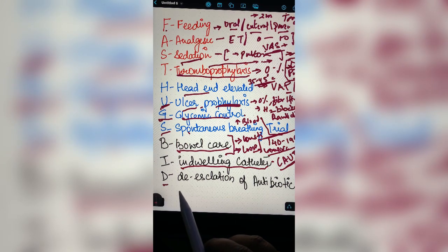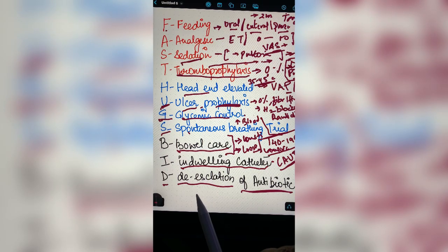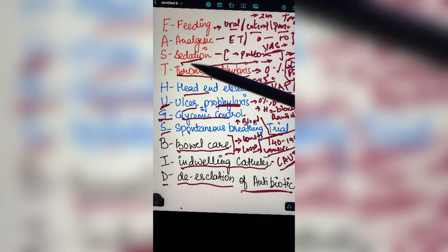Then comes your D, that is de-escalation of antibiotic. Suppose the patient has started with a very heavy dose of antibiotic, try to taper the dose so that the patient can be adjusted on the minimal doses, and slowly the patient can be weaned off from the ventilator to the BiPAP or to the CPAP or to the other oxygen devices, and finally to room air. Majority of the patients from ICUs or critical care areas don't get discharged directly; first they taper off to the ICU or to the ward, and then they are discharged from there. So this is a very simple mnemonic, that is FAST HUGS BED.